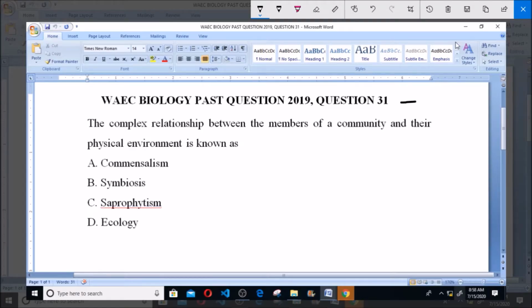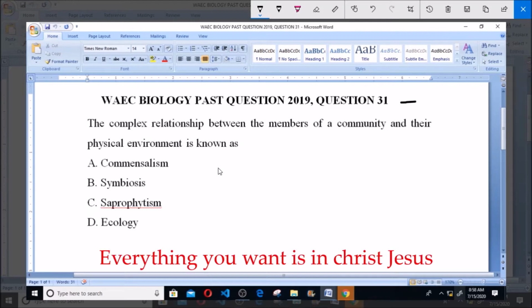Today we'll be dealing with WAEC Biology Past Question 2019, and we'll be working on question 31. The complex relationship between the members of a community and their physical environment is known as: A. Commensalism, B. Symbiosis, C. Saprophytism, and D. Ecology. Now, what is commensalism?